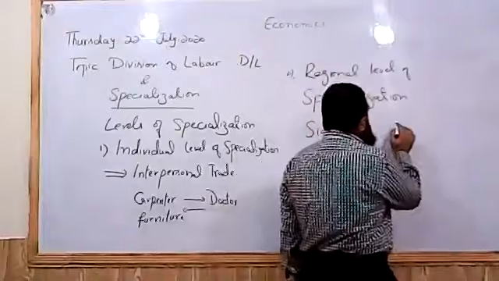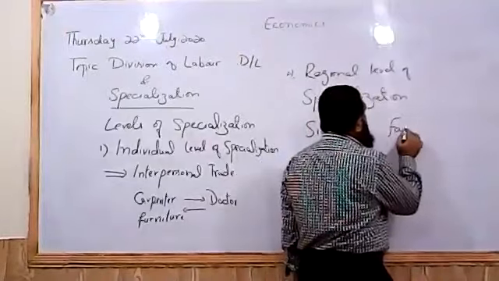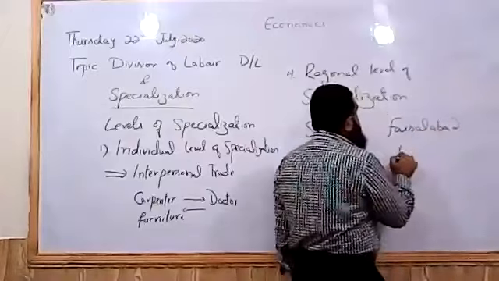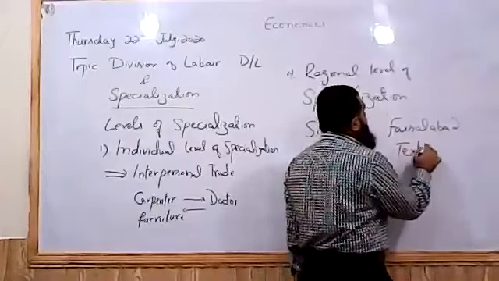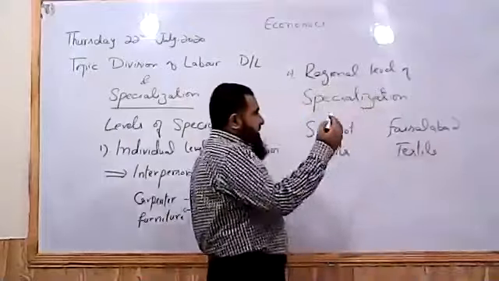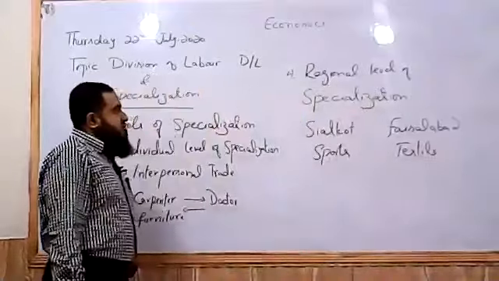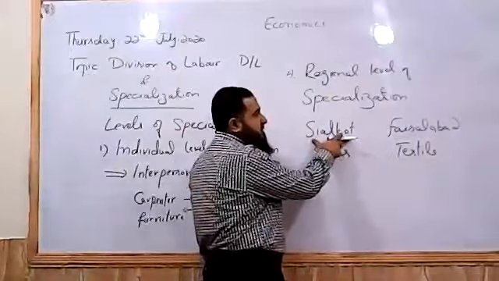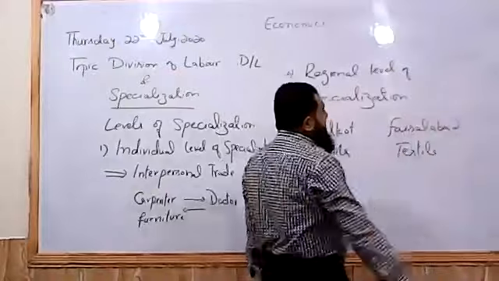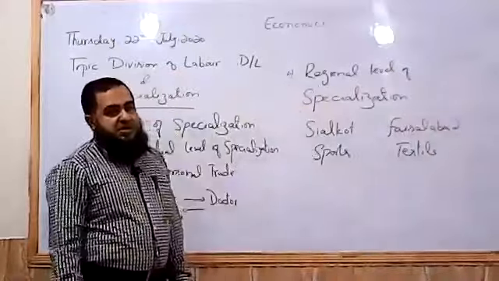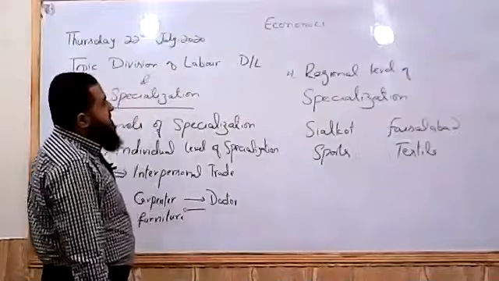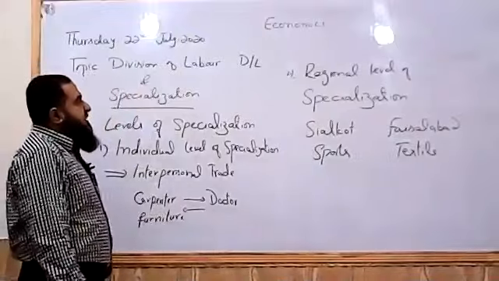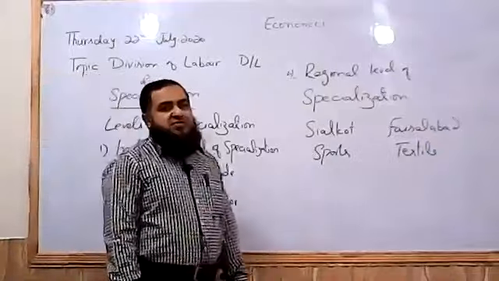Whenever we talk about the city of Faisalabad, this is another city, a specialist in producing textile, famous in textile production, although it is producing many other goods, like Sialkot is also producing many other goods. So sports is the specialization of our region, and textile is the main specialization of the Faisalabad region. So these are the two regions. When they achieve a level of specialization, we say this is called regional level of specialization.